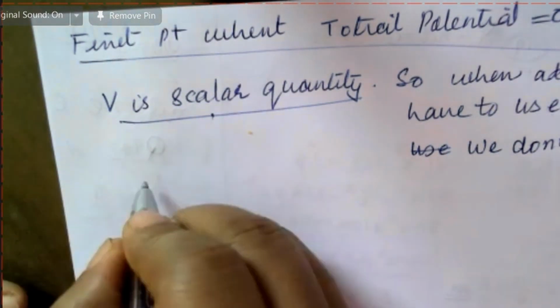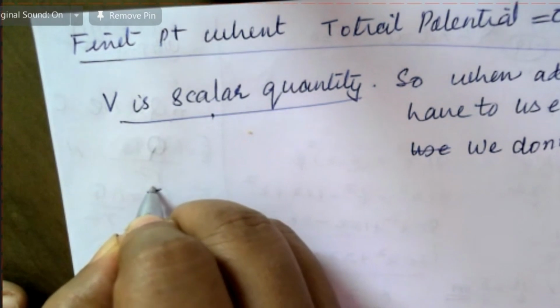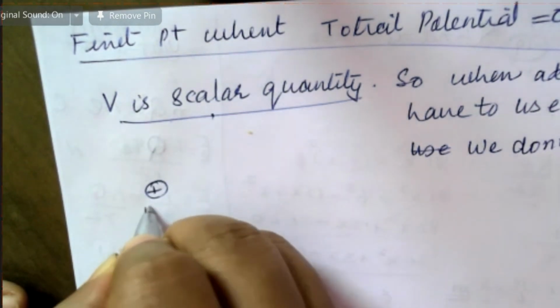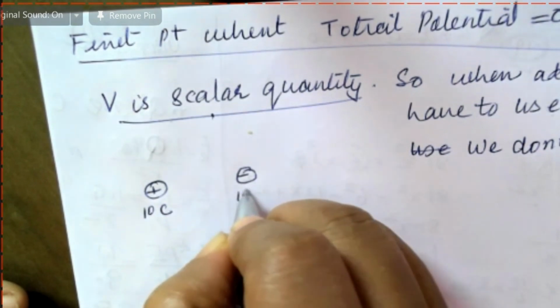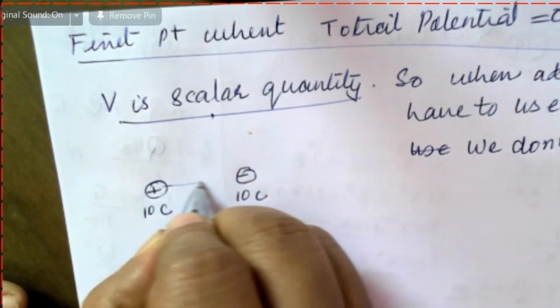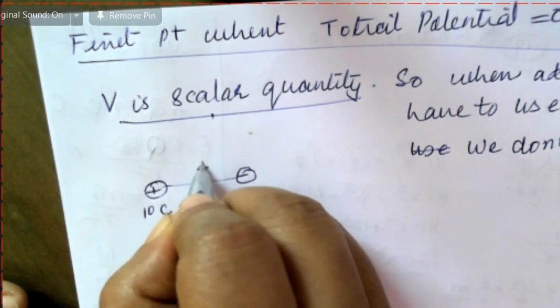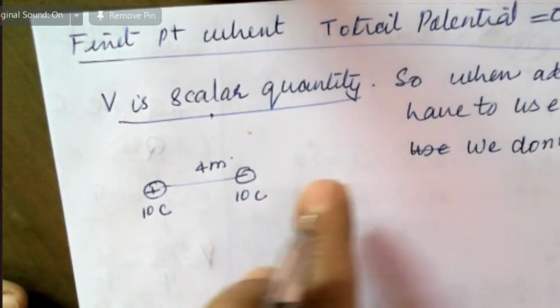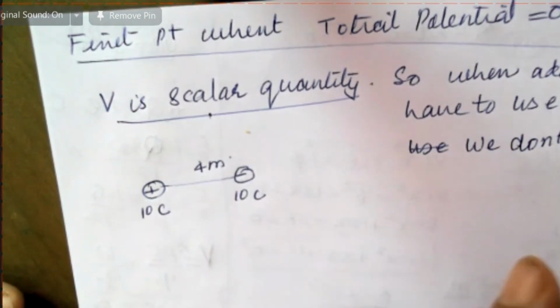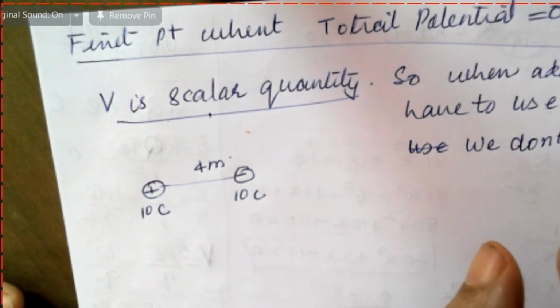Now, let me give you a question. Let this be plus 10 coulomb and this be negative 10 coulomb, separated by a distance of 4 meters. Find the point where net potential is 0.